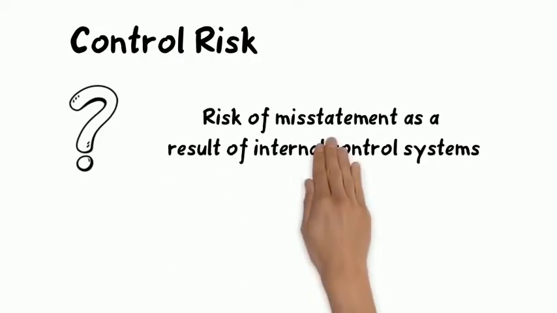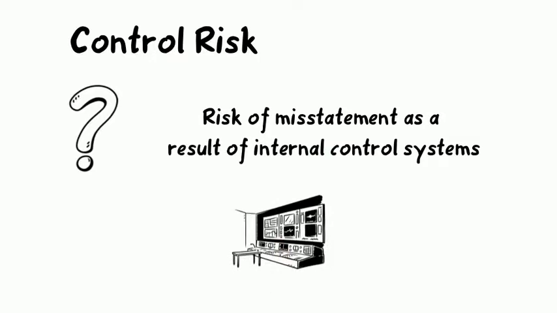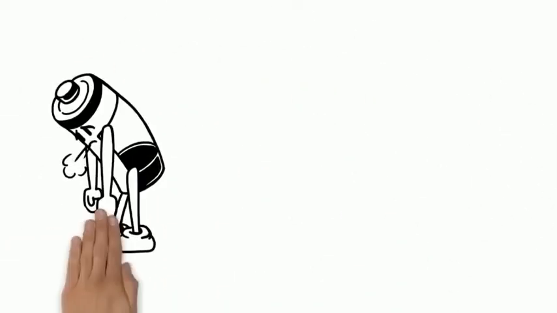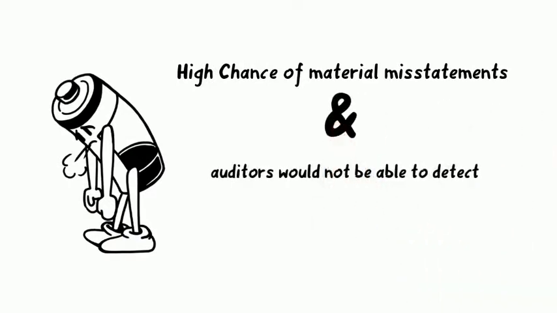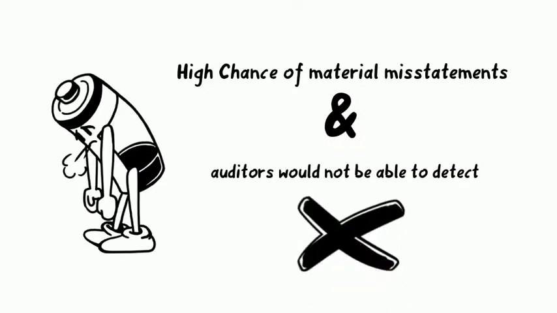Moving on to control risk. What is control risk? Control risk is the risk of misstatement as a result of the internal control systems. If the control is weak, there is a high chance of material misstatements, and auditors would not be able to detect all of those misstatements. This could lead to audit risk.